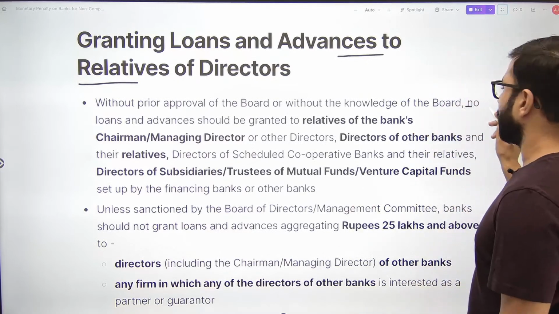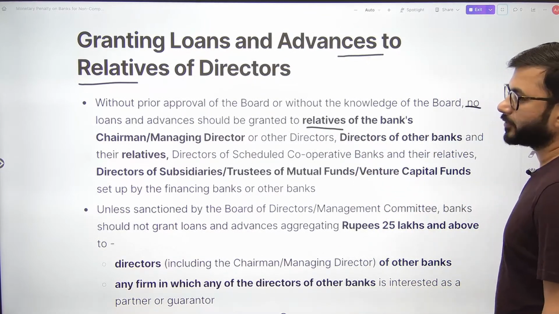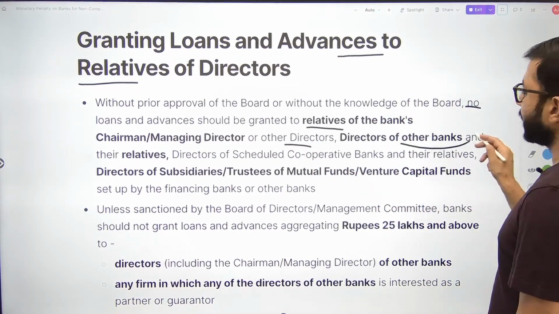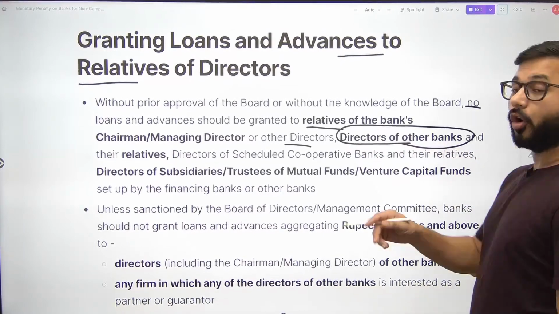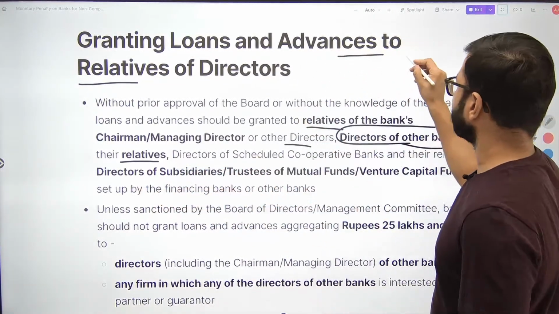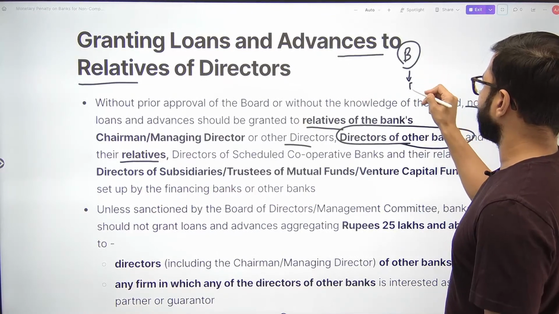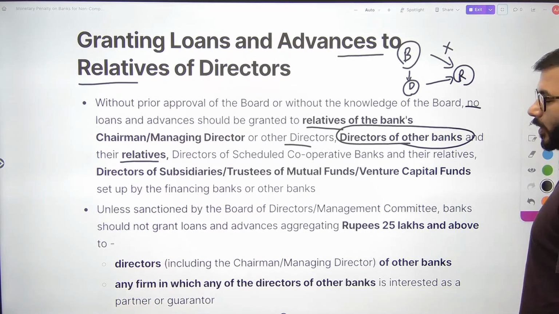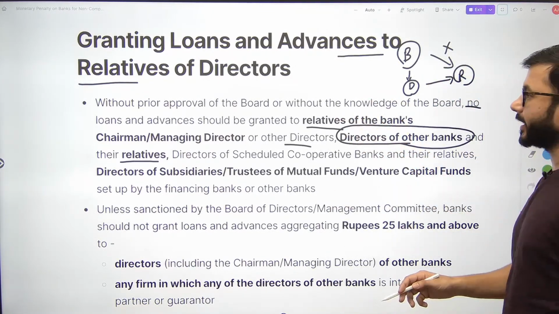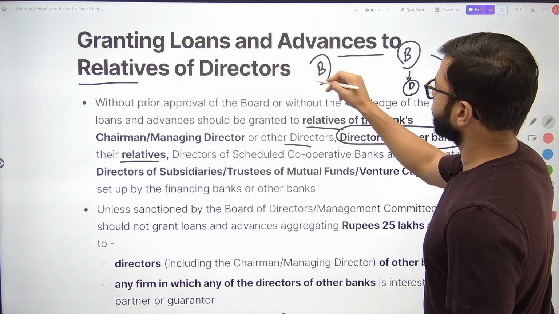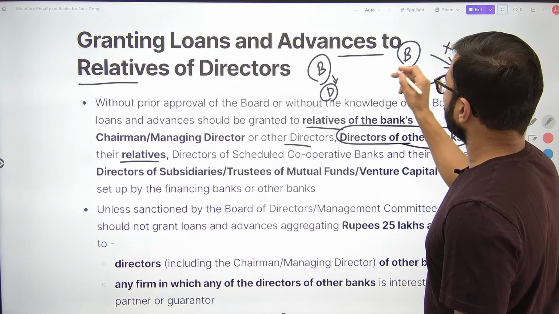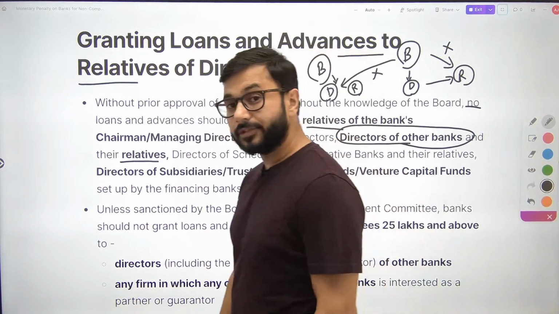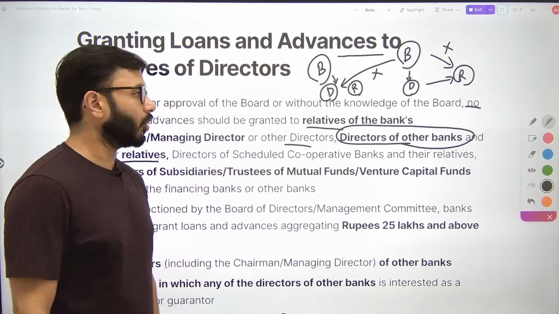no loans and advances should be granted to the relatives of the bank's chairman or managing director or any other director, or even to directors of other banks or their relatives. Not only the director of the bank, ये बैंक है, ये इसका डायरेक्टर है, ये इसके relatives हैं. The bank cannot give loans and advances to these relatives without approval of the entire board. But if there is, let's say, another bank, another director, तो ये वाला बैंक also cannot give loan to the relatives of these directors without approval of the board. क्यों?